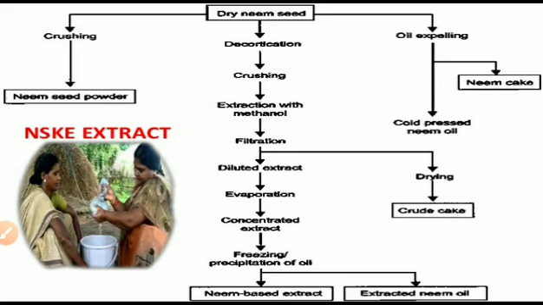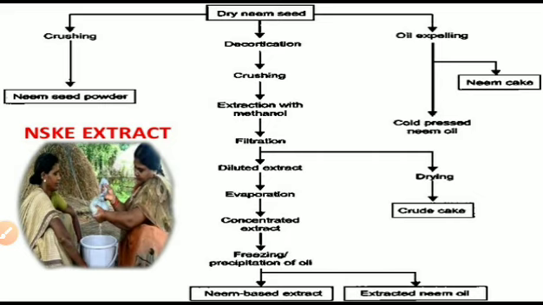And the third part is oil expelling. Oil expelling means oil pressing. The seeds are crushed, or by pressing the seed, there is a removal of the oil. In Marathi this is called tel bahir kadne, on pressing of the seed. Then from this residue we can make the neem cake, and the expelled oil is called cold pressed neem oil. This is about the extraction of the neem oil by using different methods.